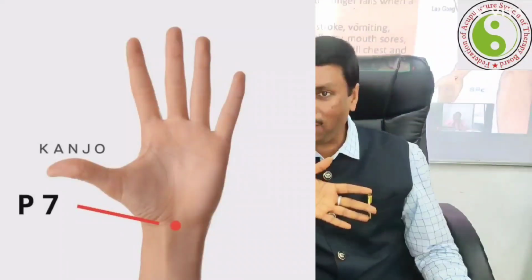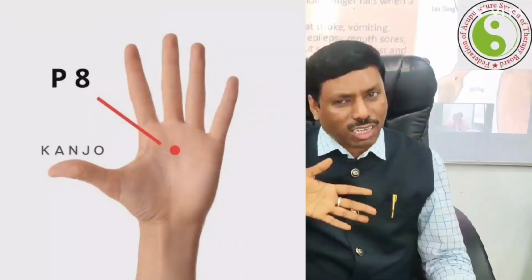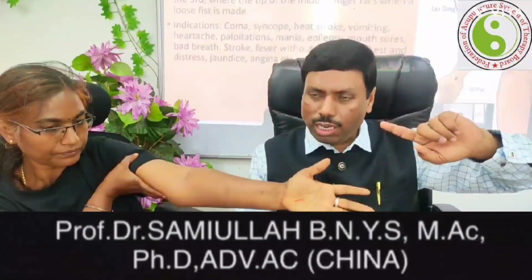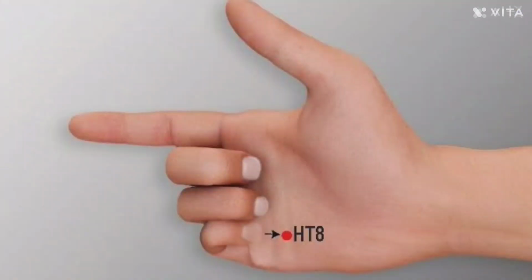Now, Pericardium 8, keep it in mind. This is really important to treat thyroid related disorders. For thyroid conditions, whether hypothyroid or hyperthyroid, you can better use the point Pericardium 8. Along with that, you want to add the point known as H8, that means Shaofu.